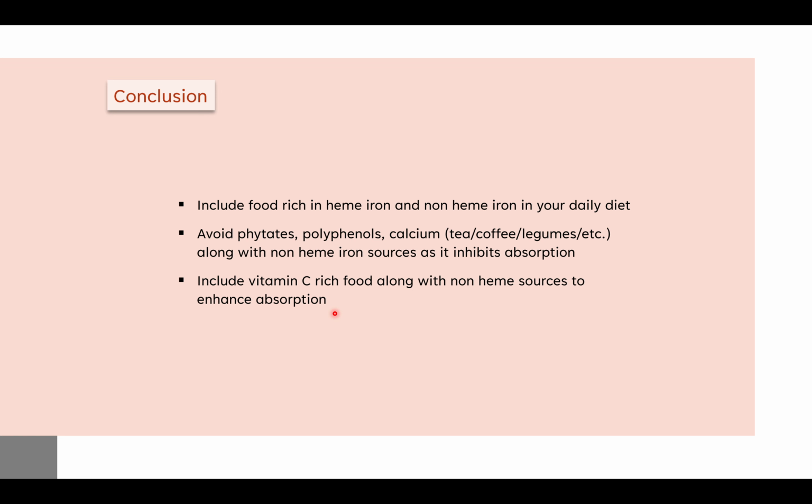So I would like to conclude this topic by saying that if a person is vegetarian, they can have non-heme iron along with their vitamin C sources. If a person is non-vegetarian, he can have heme iron as well as non-heme iron to improve his hemoglobin content, wherein we can avoid being anemic. Thank you.